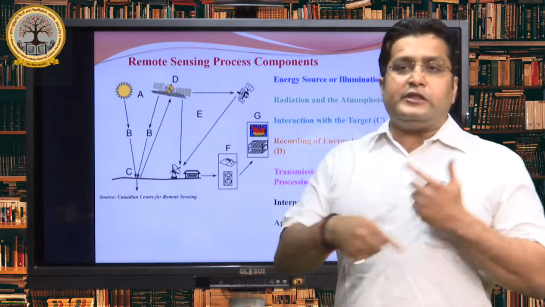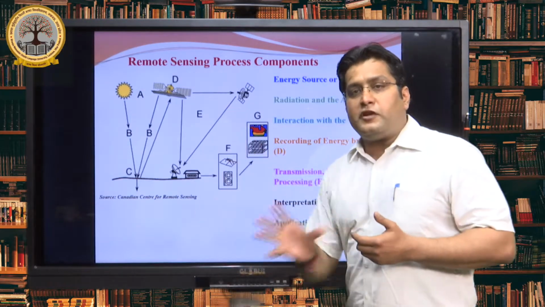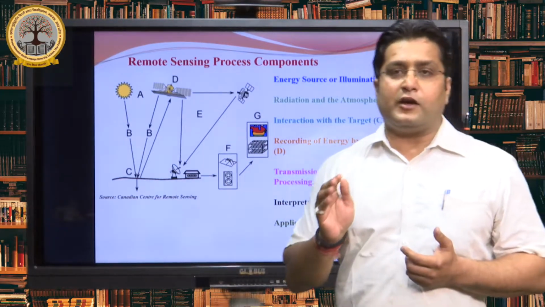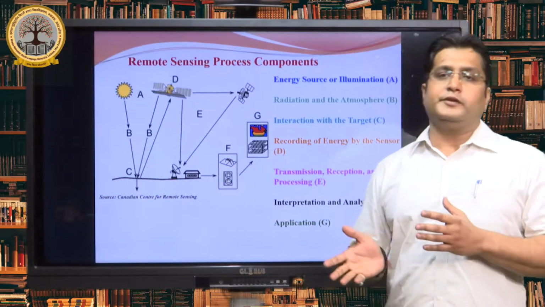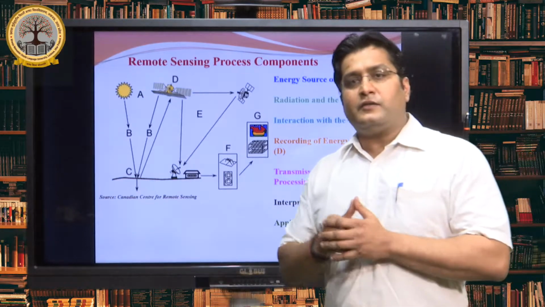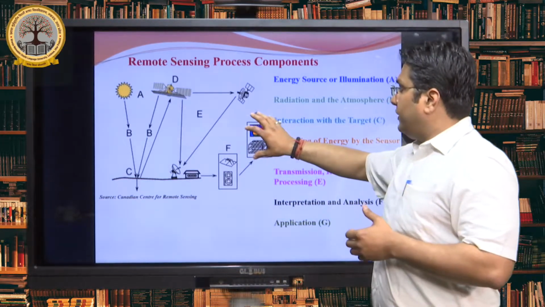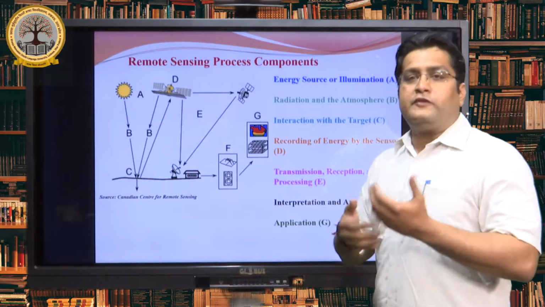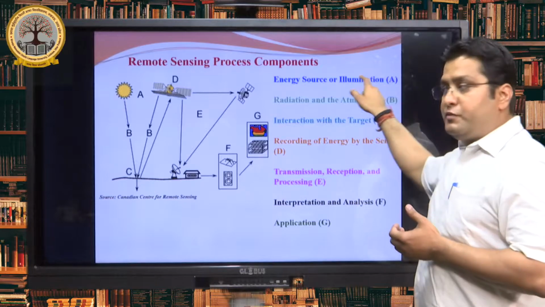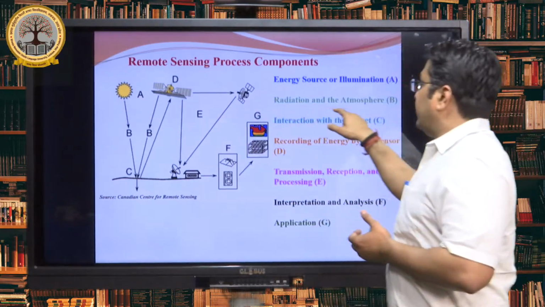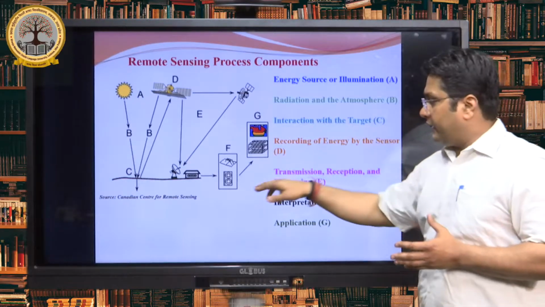During interpretation, they can produce meaningful information, whether it is part of forest, water resource, wasteland, or land use. Based on their objective, they can produce various meaningful information about the surface. With this, you can see the energy source or illumination, that is A, then radiation and atmosphere interaction with the target.